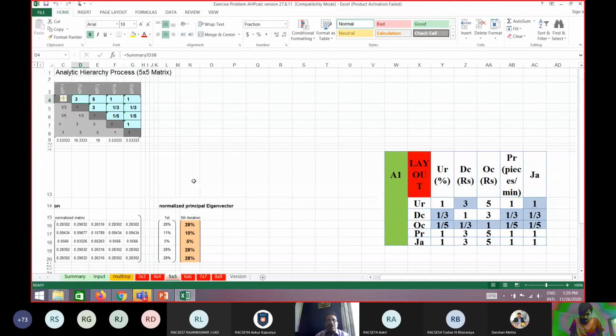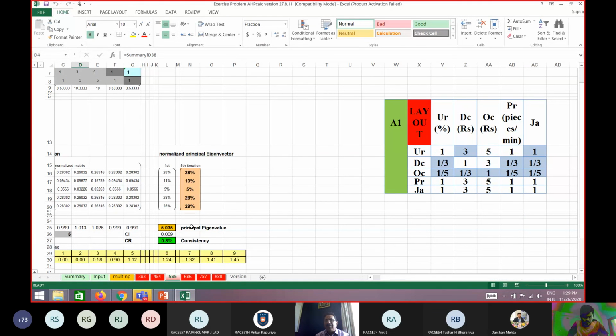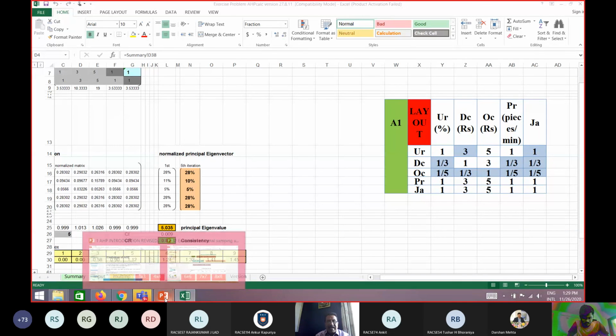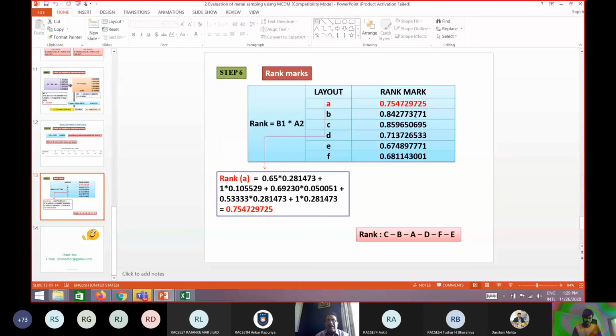So you are required to simply give your comparison matrix weights in this software and it will directly compute and give you the weights. Then the last step you have to perform. What was the last step? The last step was multiplying your weights with the first matrix B1 and finding out the rank. That much part will only remain.